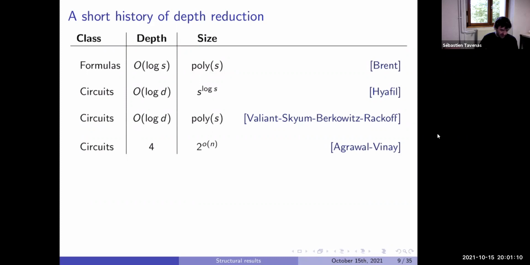Okay, but until here we want to transform a circuit into a small circuit and see how minimal a depth we can get. Now, if you want to improve to get depths which are really smaller, even if you blow up the size of your circuit a bit, the first result of this kind was by Agrawal and Vinay. They showed that if you start with a circuit which is only sub-exponential, so the size of the circuit is 2 to the small o of n, where n is the number of variables, you can get depth 4, which is also sub-exponential.